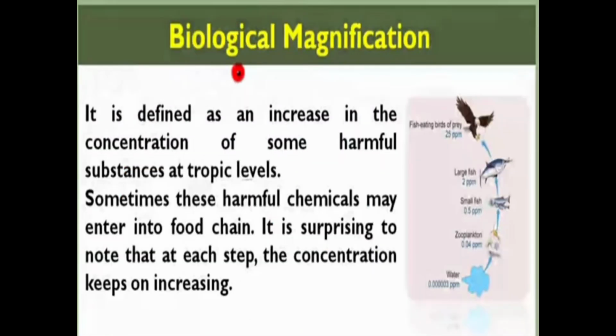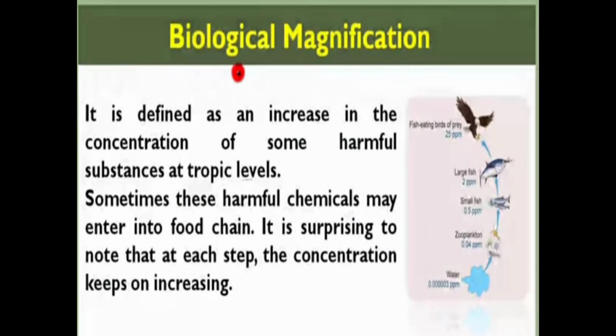Now another topic. Now this is biological magnification. It is defined as an increase in the concentration of some harmful substances at trophic levels. As we all know, if we want to grow any plant, for growing the plant we use pesticides.